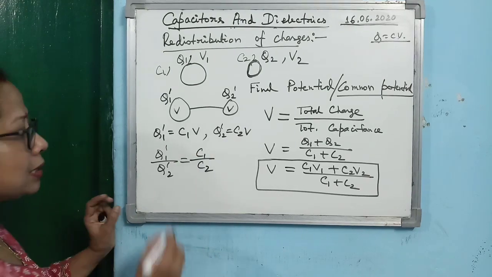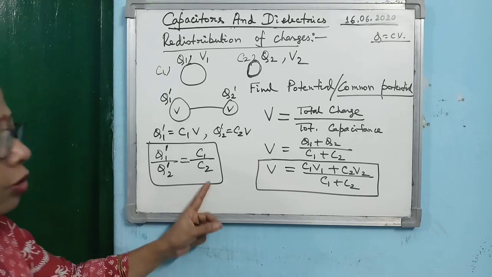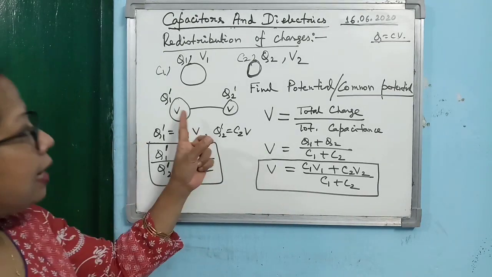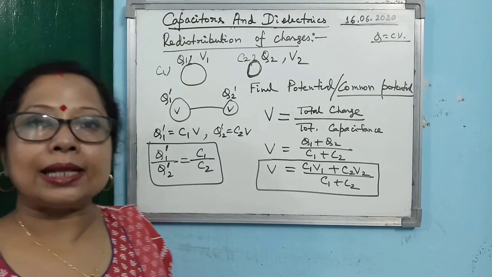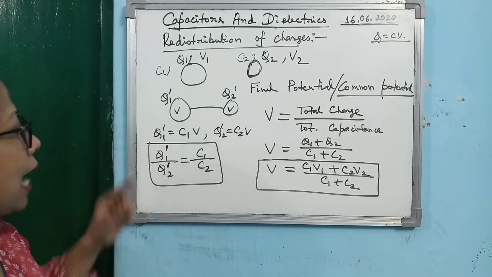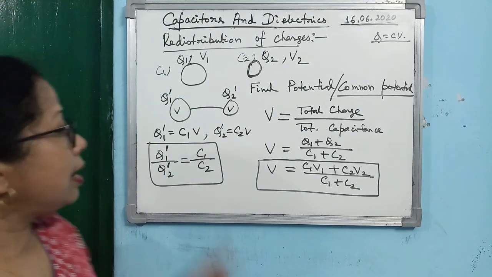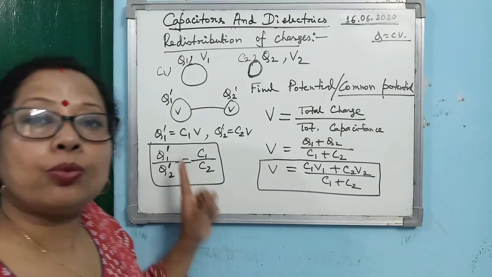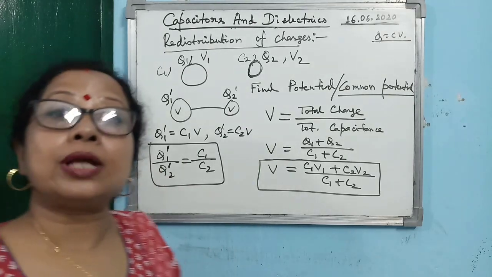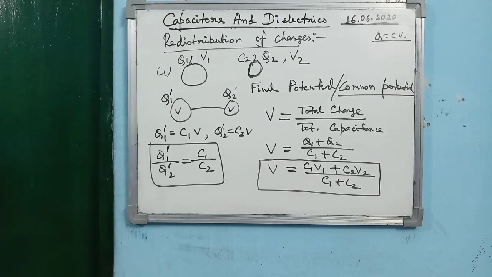V will get cancelled. So this is another important concept in physics. What is the concept? Here we are getting that whenever two charged conductors are connected together electrically, charges will be redistributed according to their capacitance. Q1 dash by Q2 dash is equal to C1 by C2. So according to the capacitance of the conductors, there will be redistribution of charges among the conductors.